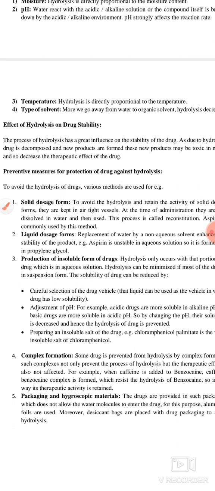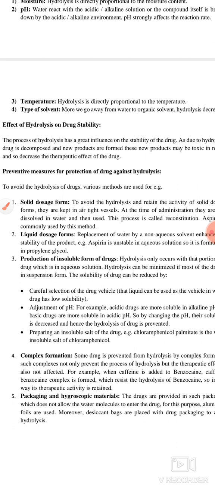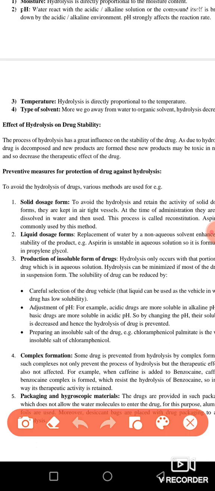Okay. Now we see what are the preventive measures against hydrolysis. If you have a solid drug, the drug which is in the form of solid, how can you prevent it? You should use airtight vessels. You have to tightly pack this solid drug with aluminium foil, so that there will be no exposure of moisture on it. And second, you can use silica gel bags. The silica gel bags also act as desiccating agents, and they prevent hydrolysis and moisture exposure.